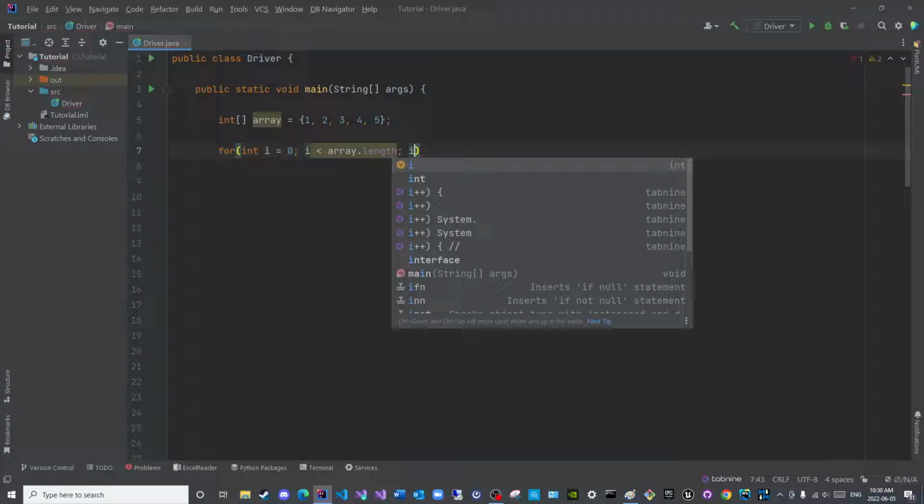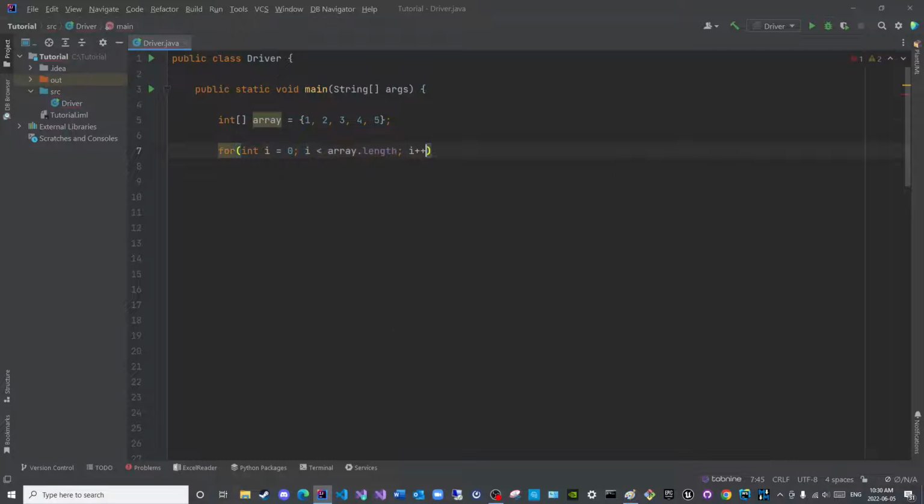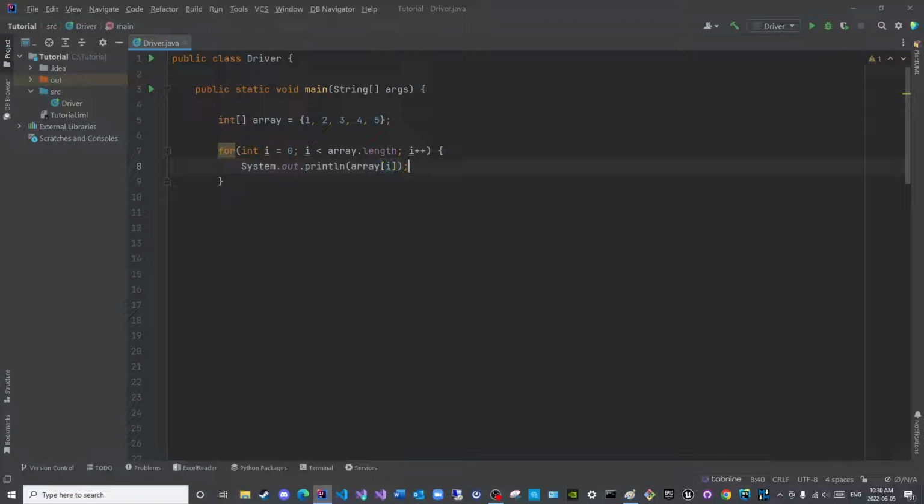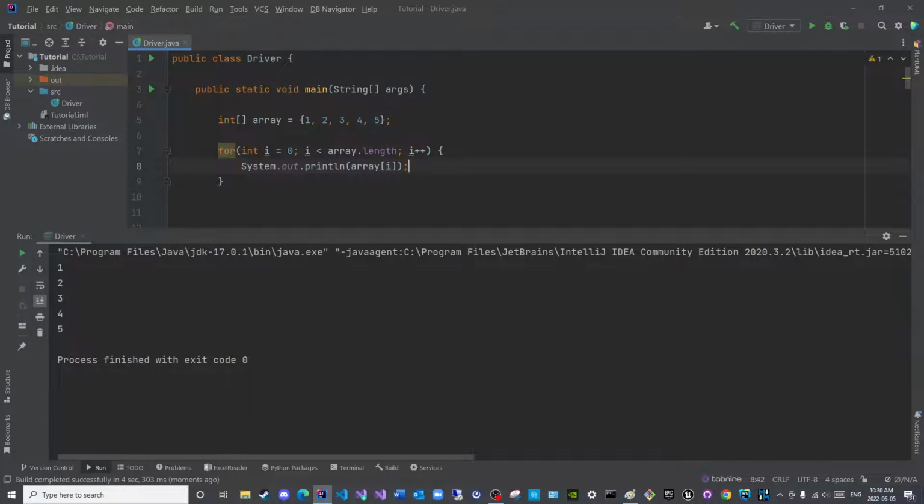i plus plus. And I will say printing the elements of the array. I do not wish to print the index. I wish to print the element itself. So just to take a look, this is what I want to display.